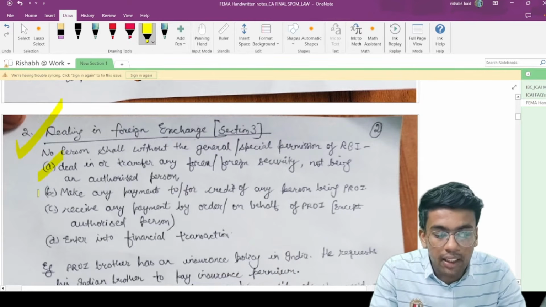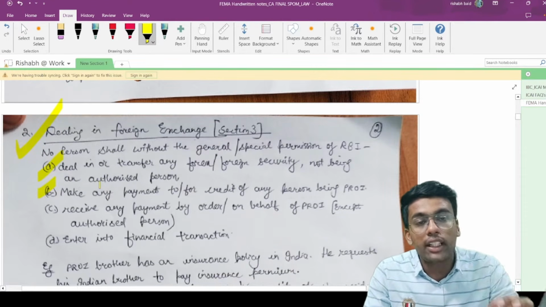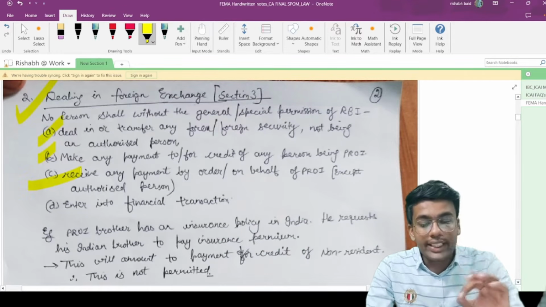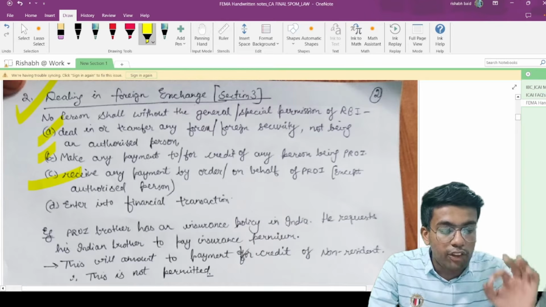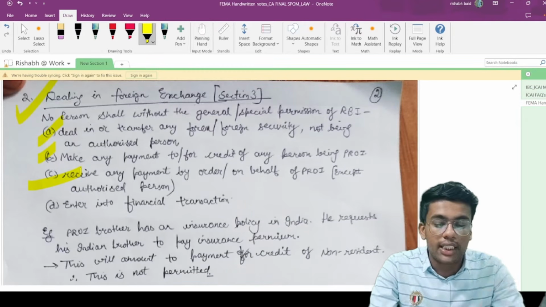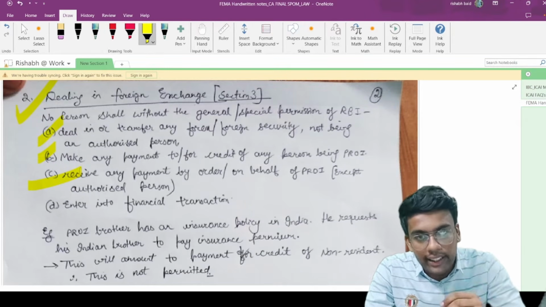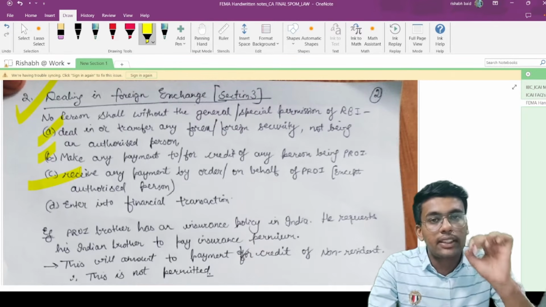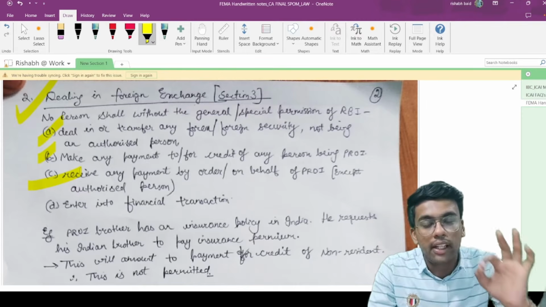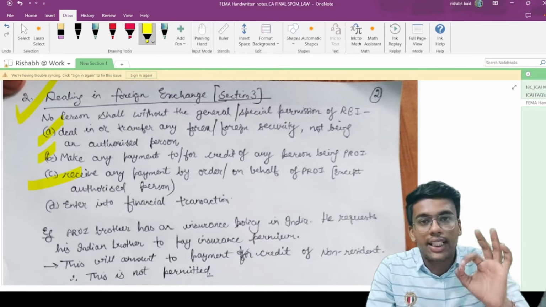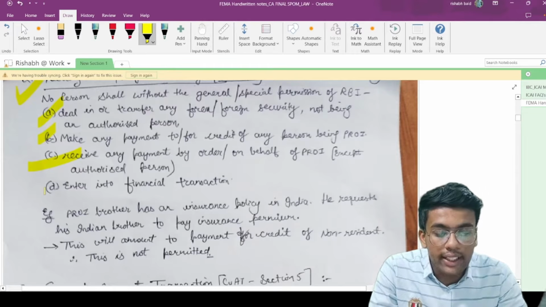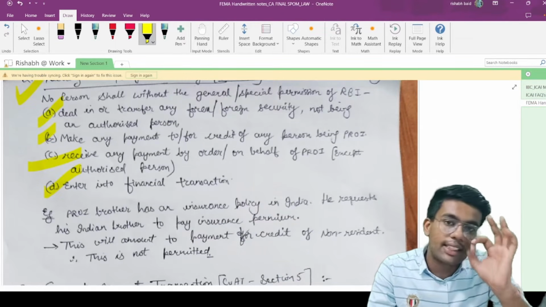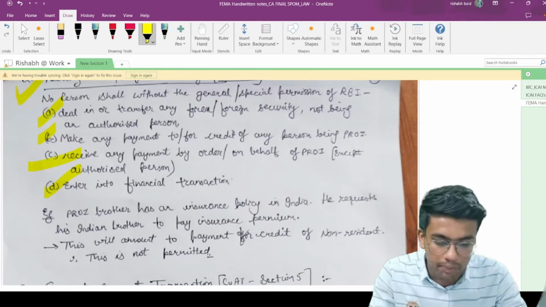He is not eligible to make payment to or for the credit of any person who is a person resident outside India, or receive any payment by order or on behalf of a person resident outside India, except as an authorized person. Matlab, if a person resident in India receives any payment on behalf of a person resident outside India, then such person is not entitled to receive any such payment unless such person is an authorized person. Who enters into a financial transaction is not eligible to enter unless such person has a special or general permission from the Reserve Bank.